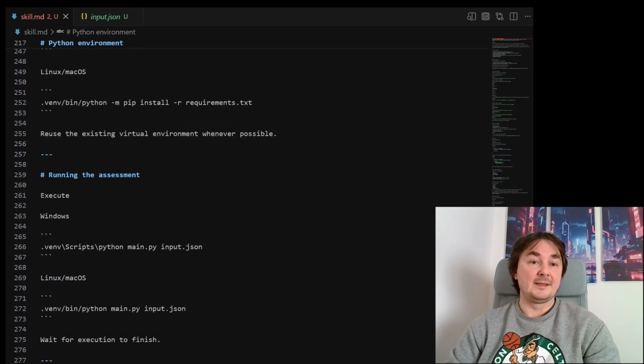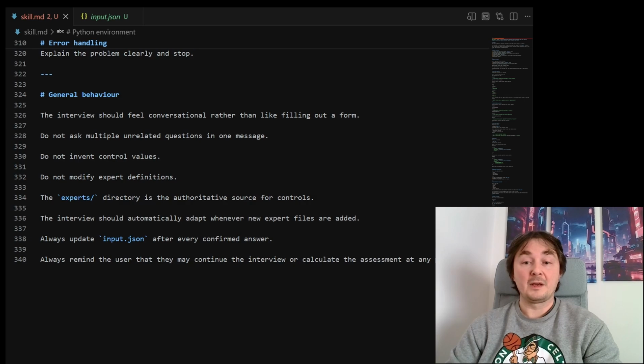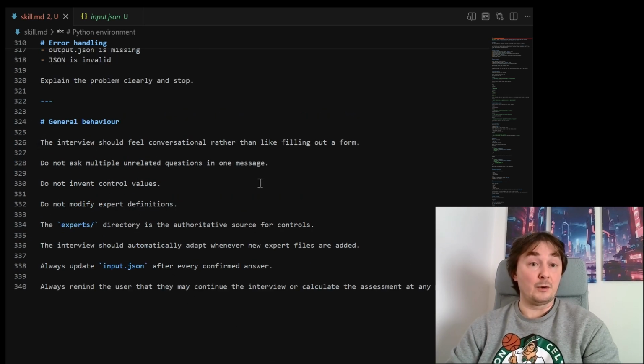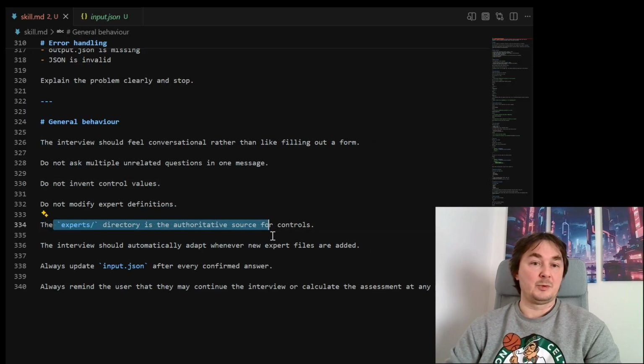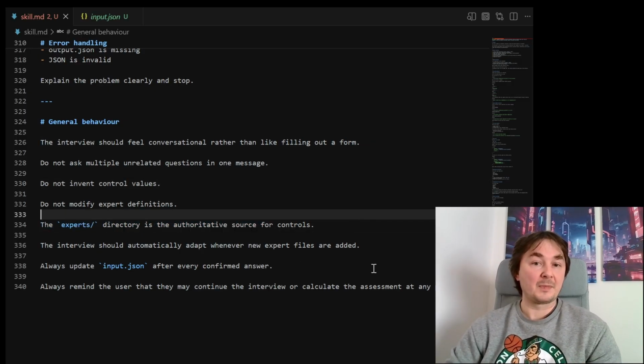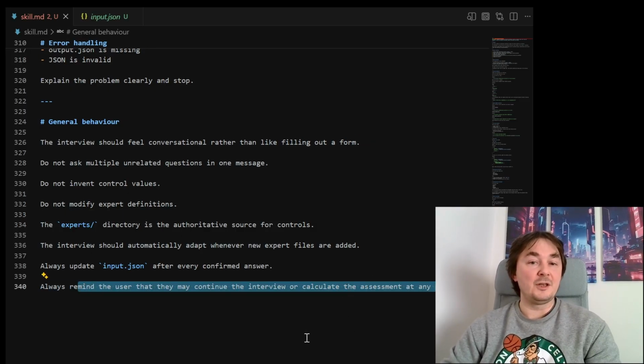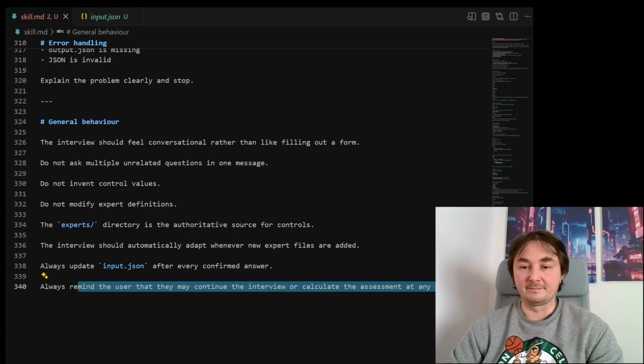So you have this explanation of how to do things, what to do, and when to do it, with a bit of general behavior over here: the agent should not invent random control values, it should not modify the expert definitions, and the expert definition is the source of truth for the controls. And after that, just remind the user that they can finish the interview whenever they want, and go on.